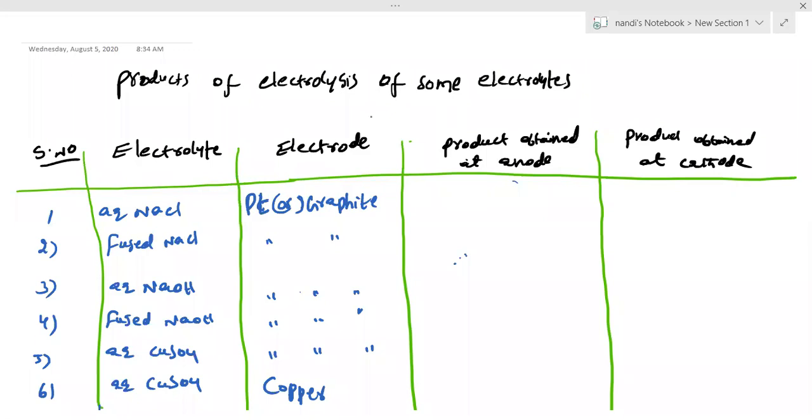First one, aqueous NaCl, platinum or graphite is the electrode. These are inert electrodes, which I mentioned, platinum or graphite is the inert electrode. At inert electrodes, sir, you have to follow the preferential discharge potential theory.